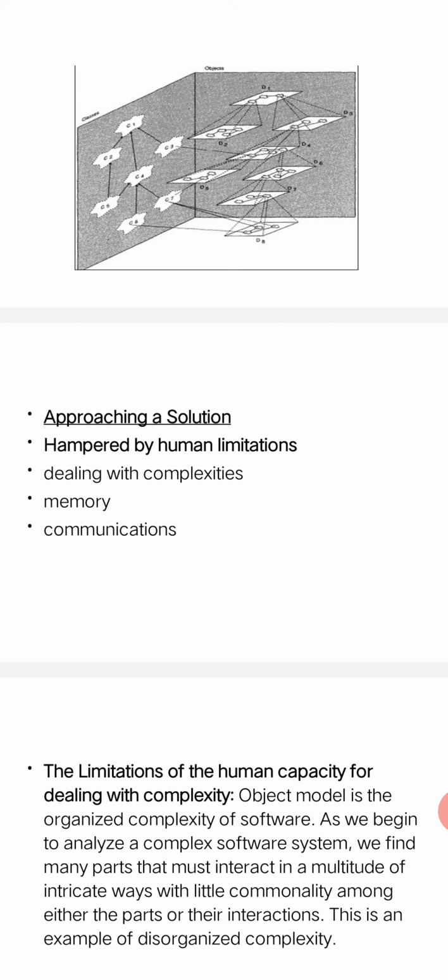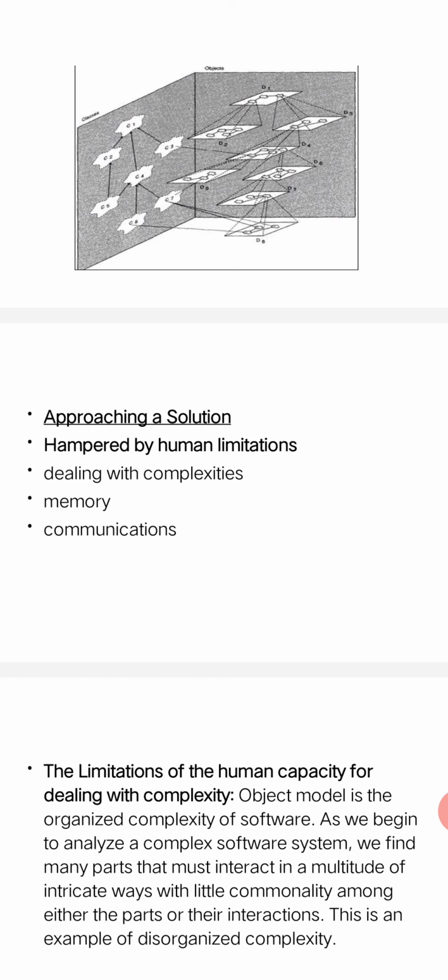Like that, the ability of a human being to identify complexity is very limited. So there is a limit, and getting clarity in a complex system is very difficult for a human being.